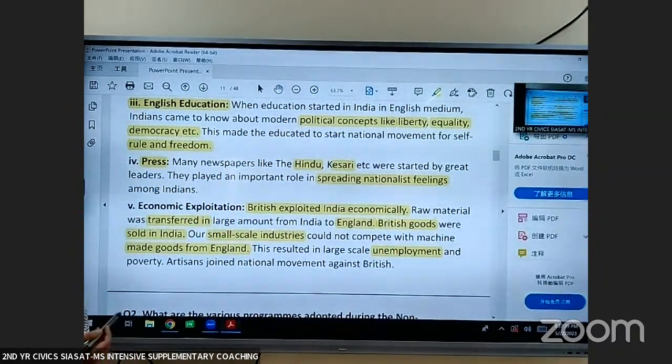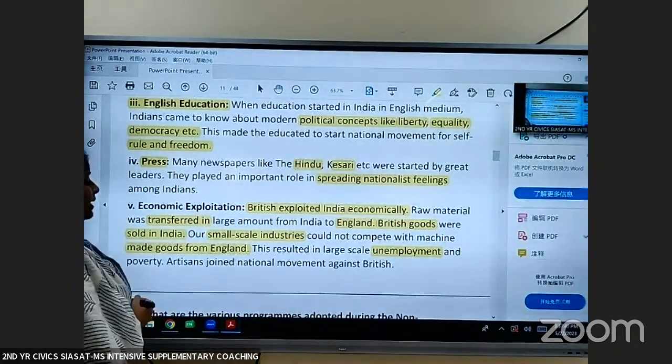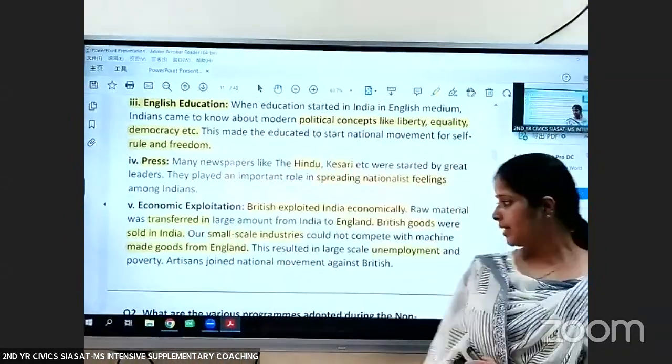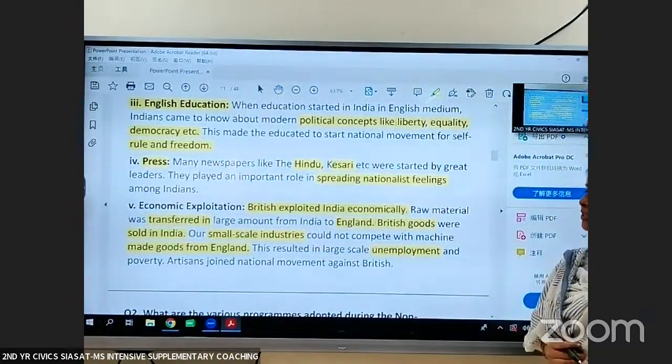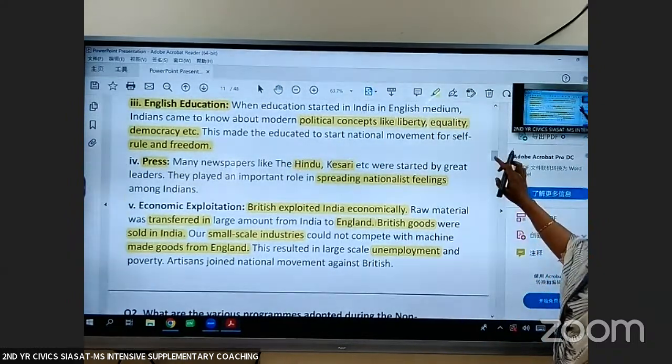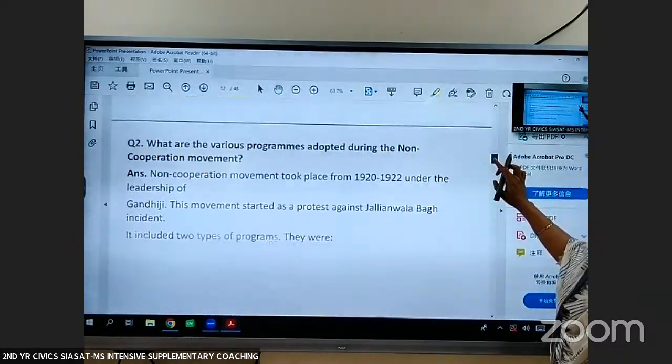So all the artisans joined the Indian national movement. These are some of the reasons or causes for the birth of the Indian national movement. I hope I'm clear with this. Let us move to the next topic.